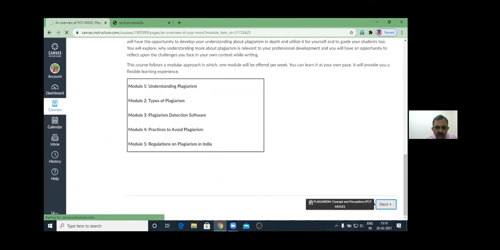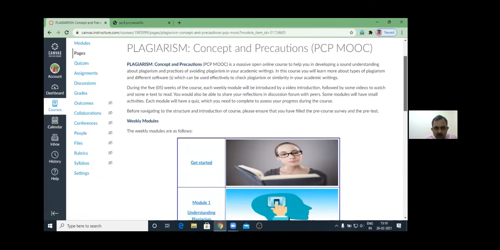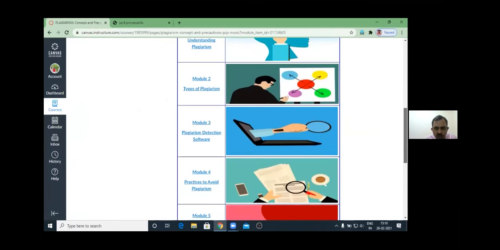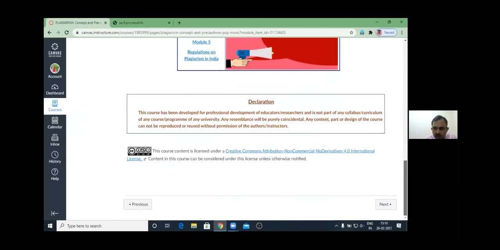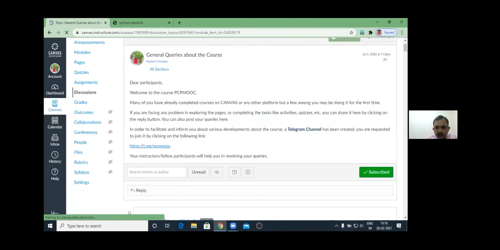Wherever the next button is there, it means you are going to a next page. Plagiarism, concept and precautions, then the weekly modules, in the declarations. Then there is one discussion forum.